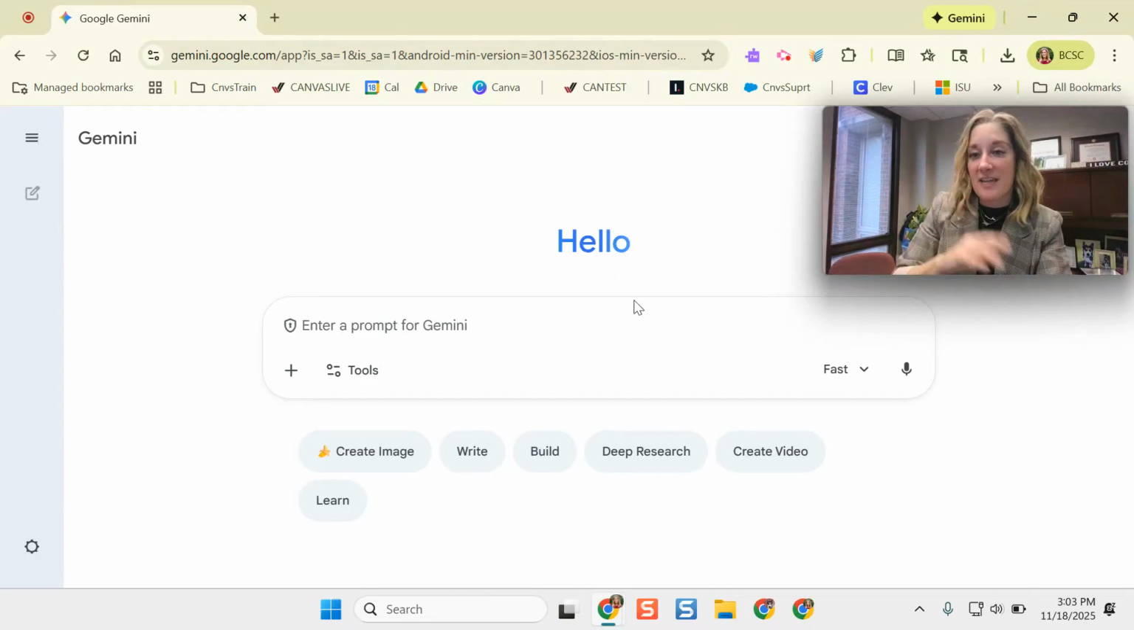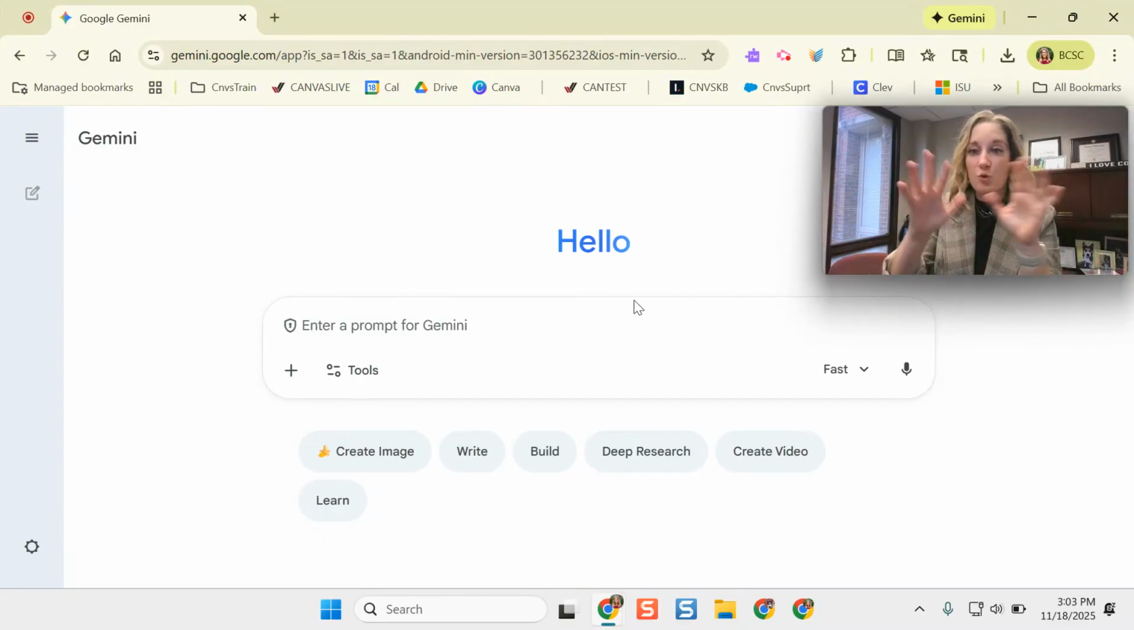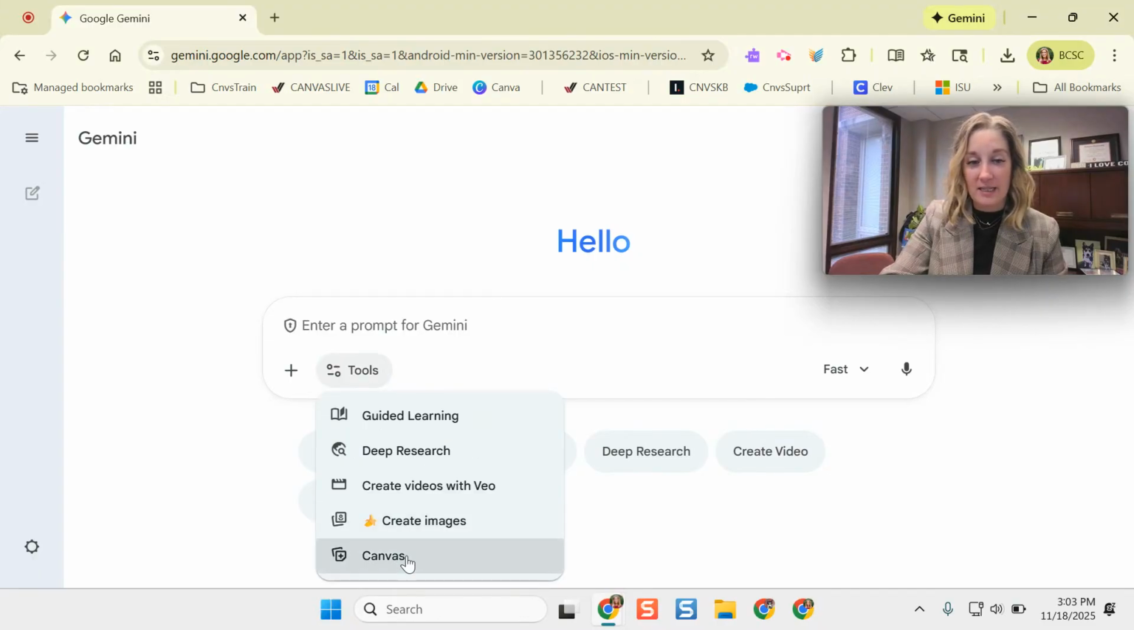So when I say Gemini's Canvas, this is not like Canvas Learning Management System. This is a Canvas drawing board, coding board within the tool Gemini. If I open up Gemini and I'm signed in, it's this little tools button that I'm going to click, and I'm going to select Canvas.